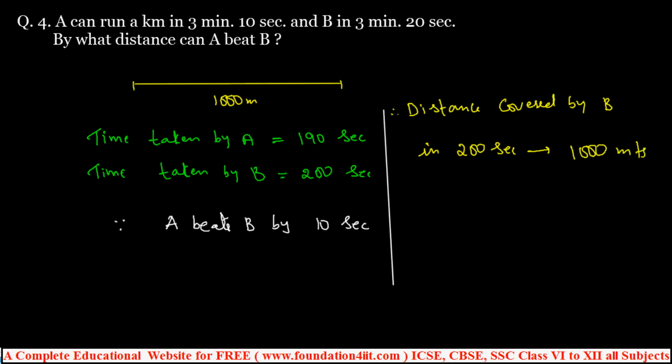Now in the same way for 10 seconds, how much? Because A beats B by 10 seconds. So let us see within 10 seconds how much B is far behind, that we can get easily.